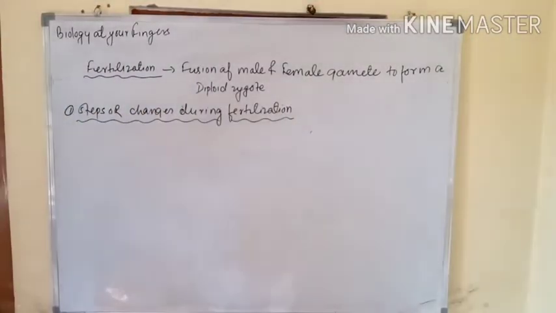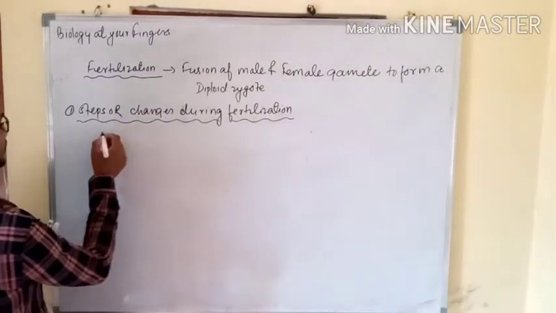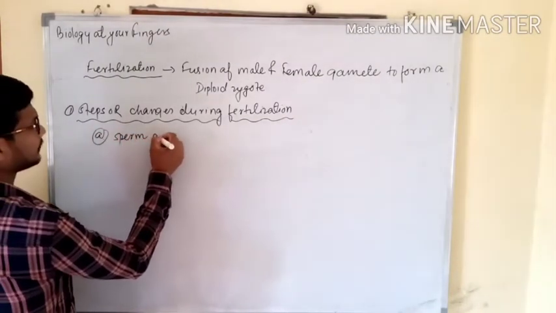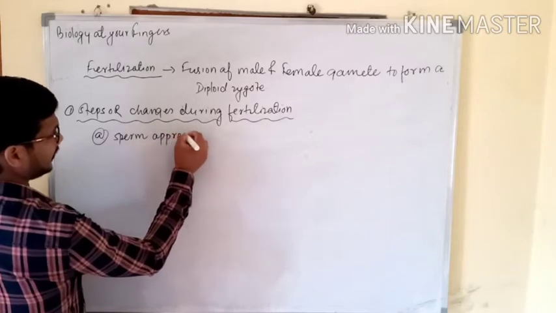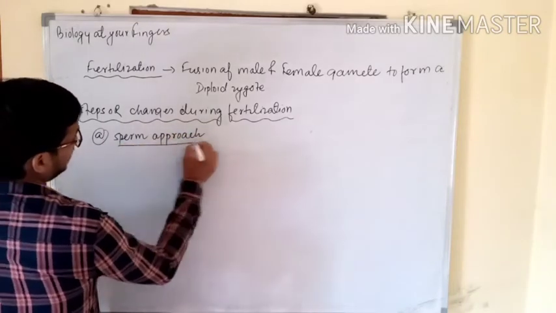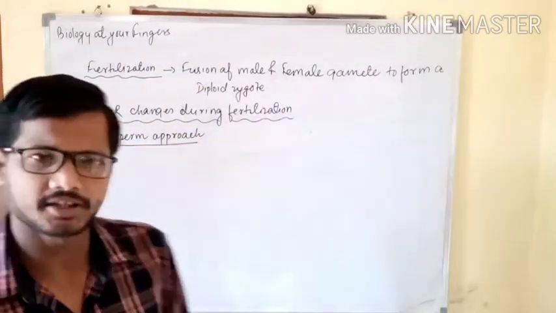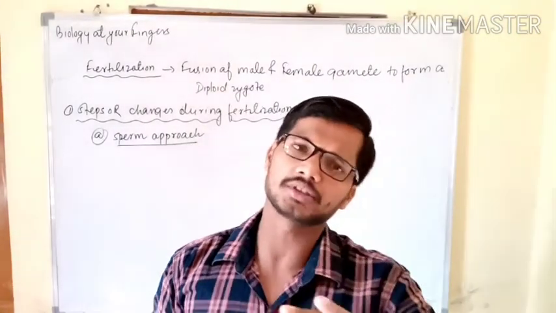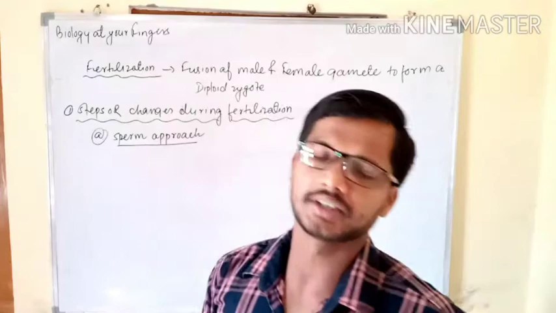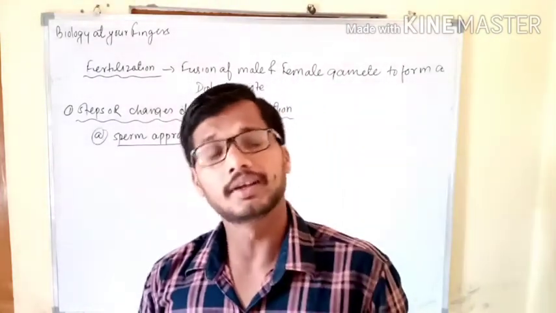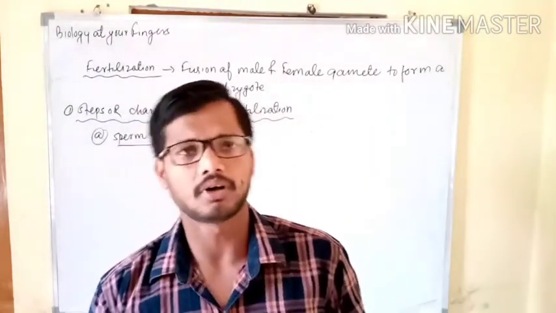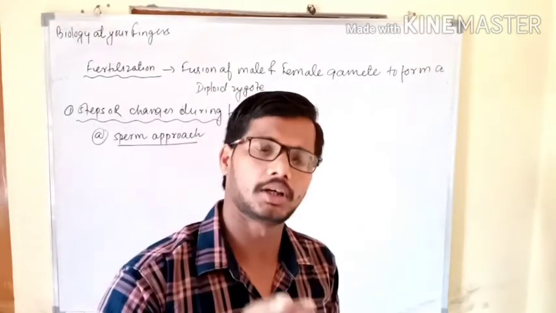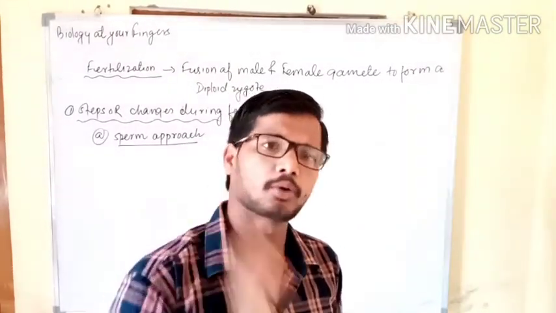The first step is sperm approach. After insemination, that means the release of the sperm, what are the certain kinds of approaches achieved by the sperm before reaching the fallopian tube or the ampulla of the fallopian tube? So there are two kinds of things in the approach of the sperm.